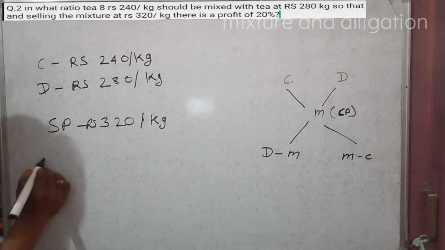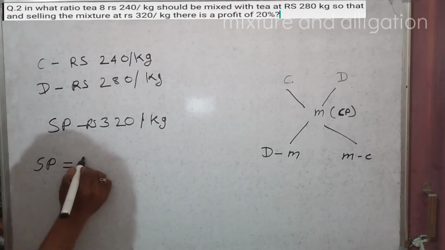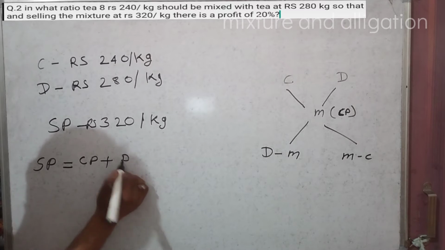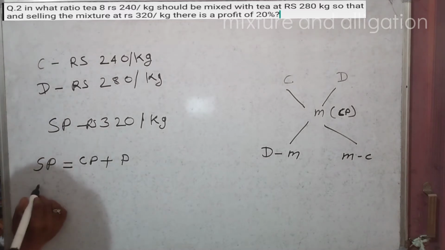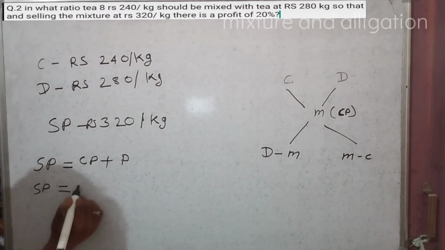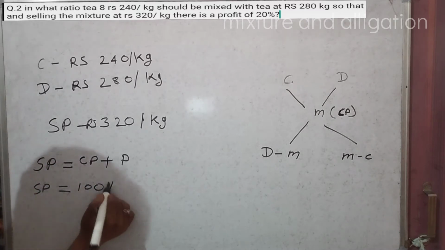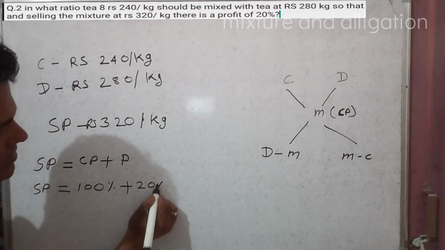So selling price is equal to cost price plus profit, or cost price minus loss. So here it is profit, so selling price is equal to 100%, CP will always be 100%, plus profit 20%, right?